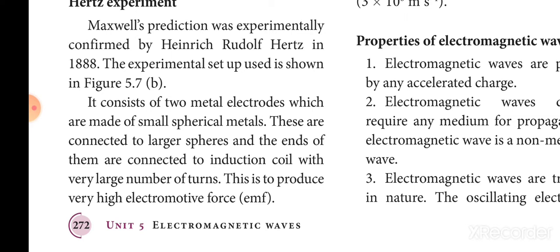It consists of two metal electrodes made of small spherical metals. These are connected to larger spheres, and the ends are connected to an induction coil with a very large number of turns, because it produces a very high electromotive force.